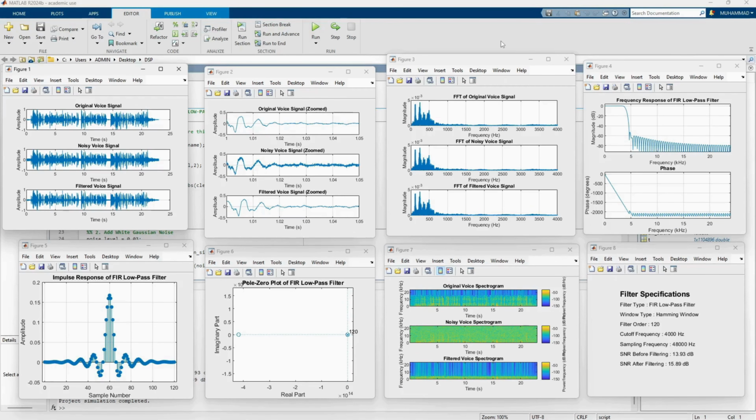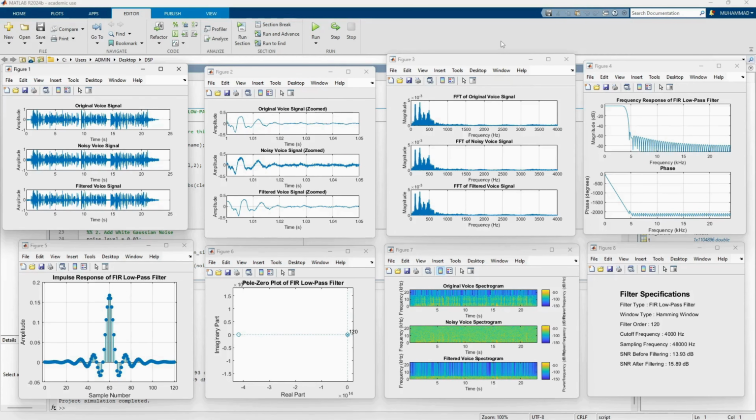Figure 4 is the frequency response of the FIR filter. Frequencies below 4 kHz pass through while higher frequencies are attenuated. Figure 5, the impulse response is symmetrical, confirming that the FIR filter has a linear phase response.